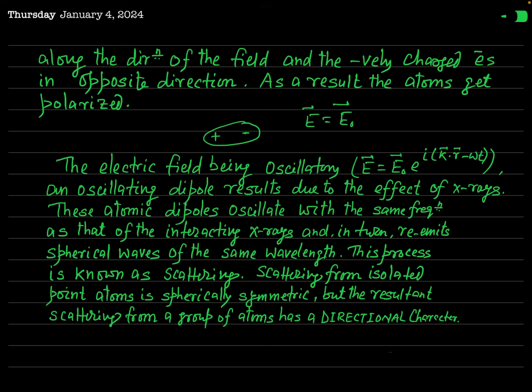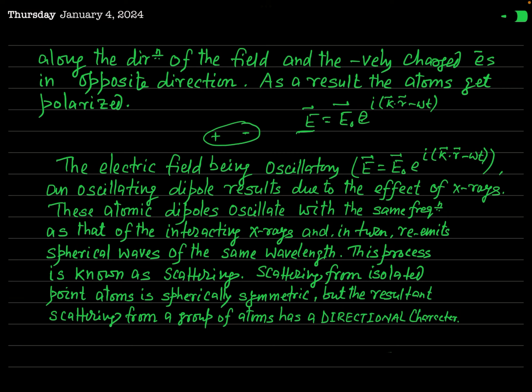E is given by E equal to E naught exponential to the power i(k dot r minus omega t), or you may also write the expression for E in terms of sine and cosine functions, which are periodic functions. So the electric field of EM radiation varies in a periodic manner, and this electric field exerts force on charged particles.